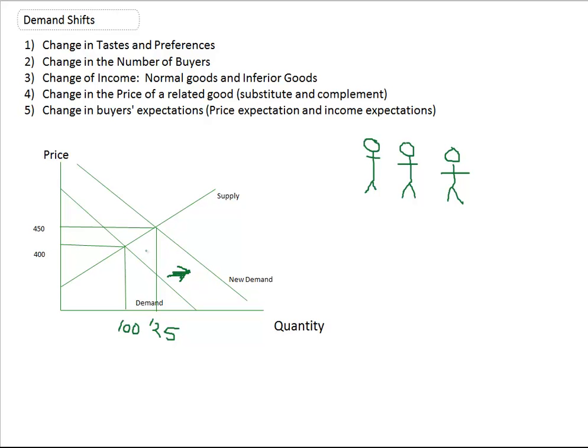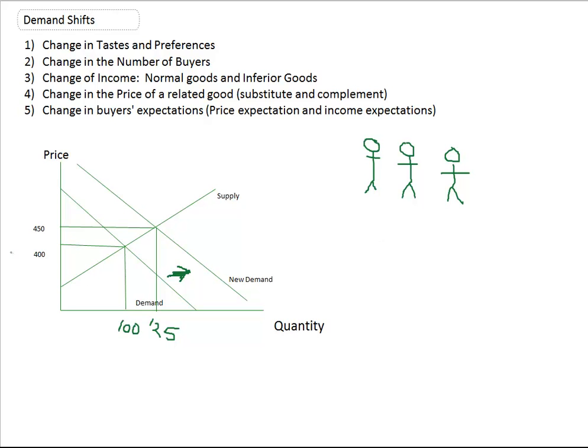So at any given price, people are willing to spend or buy more. Or at any given quantity, people are willing to pay a higher price for it. So either way, people are looking at the marginal benefit from buying this product going up. Kind of cool, huh? So let's talk about tastes and preferences.